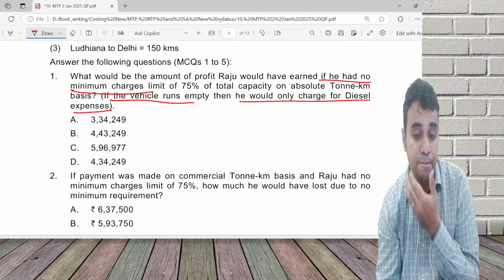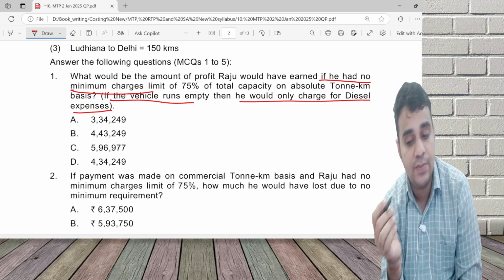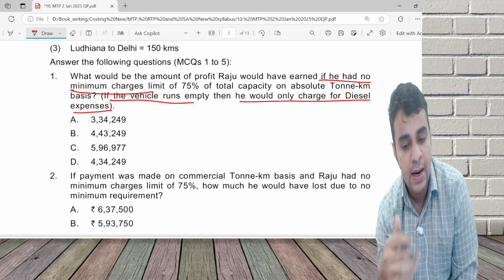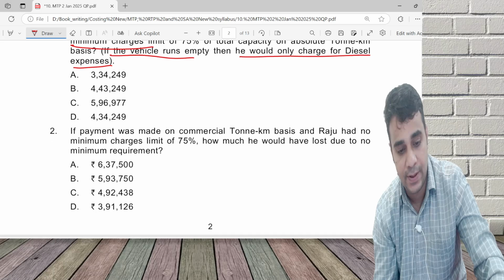Part two, if payment was made on commercial ton kilometer basis and no minimum charges limit, what would have been lost? He has a minimum charge limit, but they're saying if there was no minimum charge limit, what will be lost on commercial ton kilometer basis?